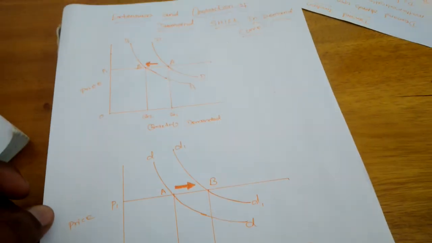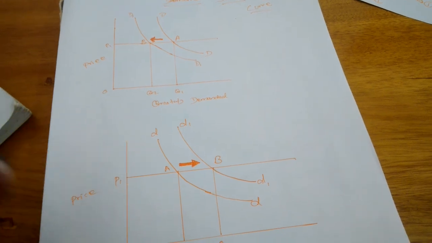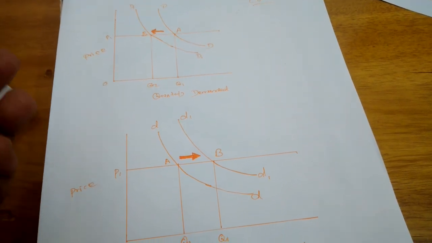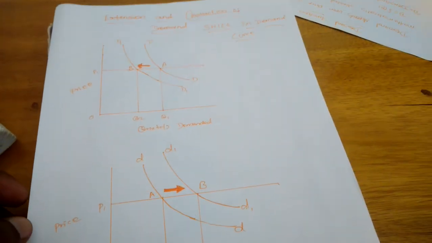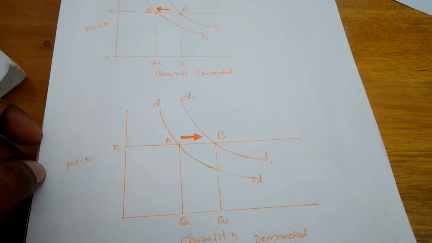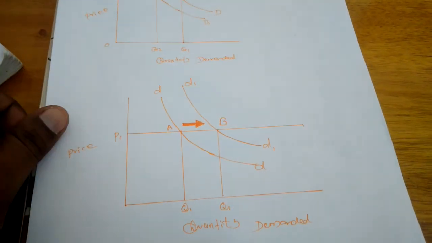But if the demand is increased by other reasons, such as taste and preference of the consumers, incomes and other reasons, that is called a shift in the demand curve. The demand curve totally shifts from its existing place.